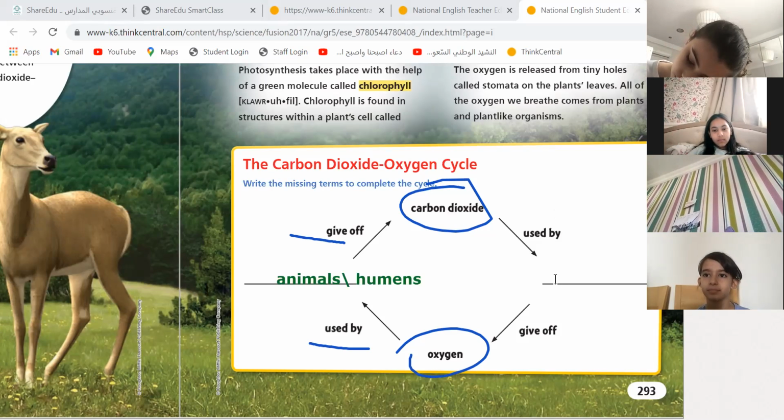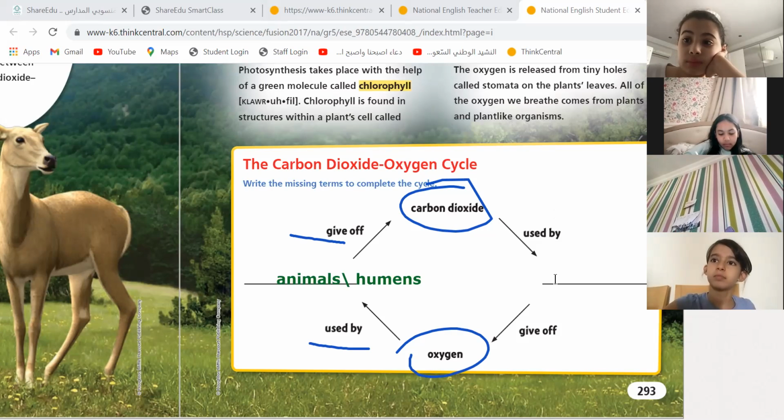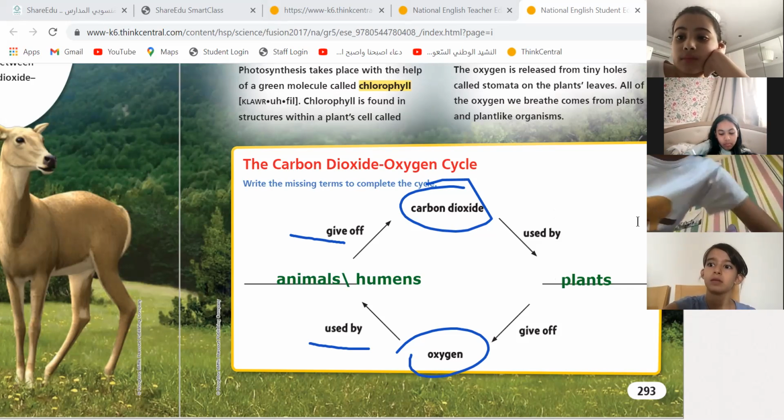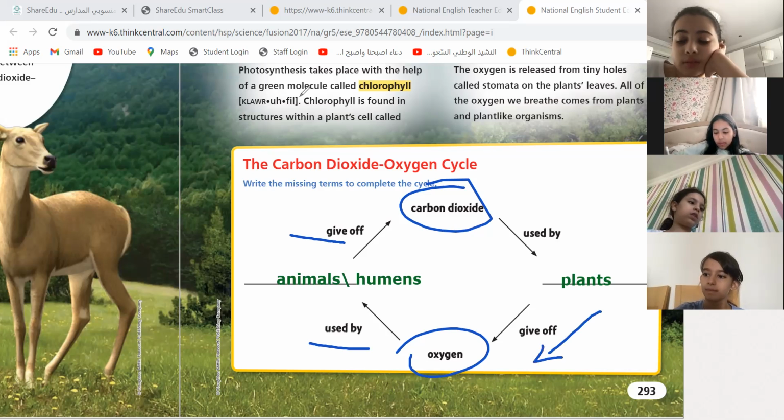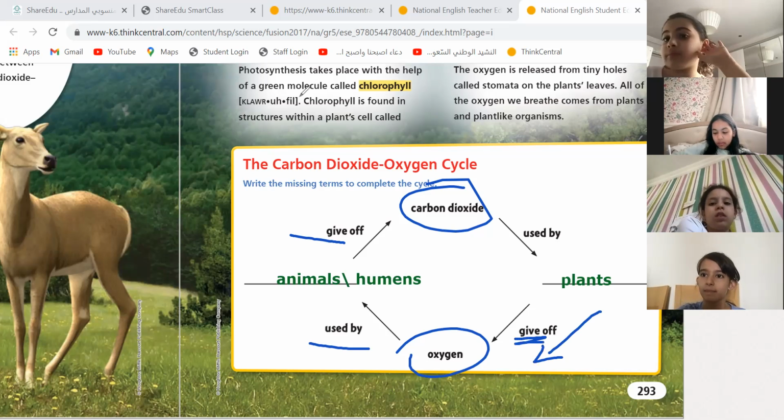But who will use the carbon dioxide and take it inside? Who? Plants. Excellent. Why do we put some plants inside our houses? What do we usually say? Plants give us oxygen. Excellent. See, plants give off oxygen.